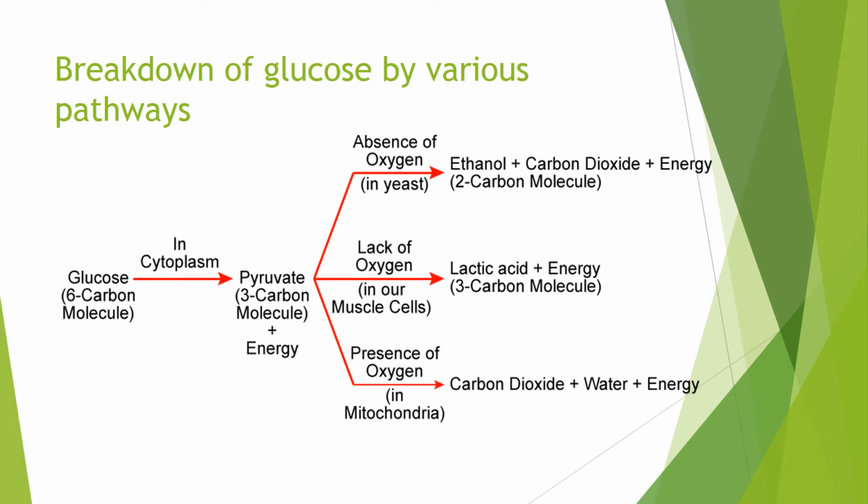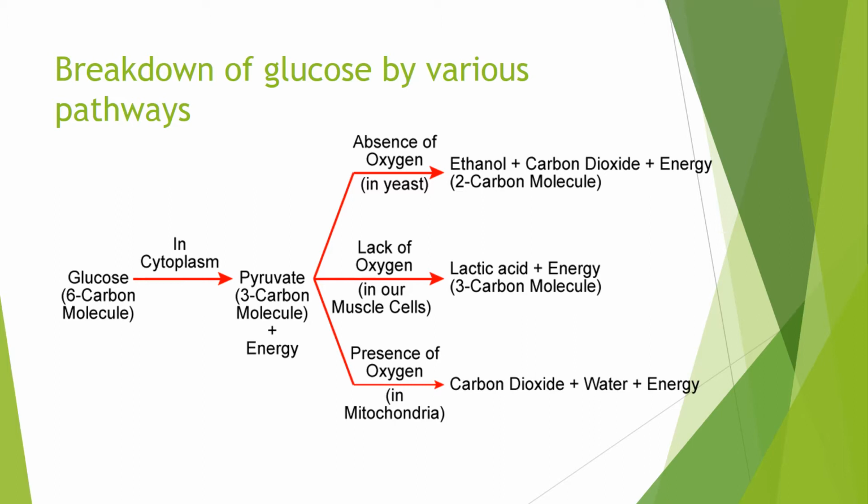Now let me explain how the glucose breaks down. Glucose breaks down by various pathways in different organisms, or in the same organism in different parts. First, glucose, which is a 6 carbon molecule, breaks down into 2 molecules of pyruvate plus energy is released. Pyruvate is a 3 carbon molecule. This process takes place in the cytoplasm of the cell.